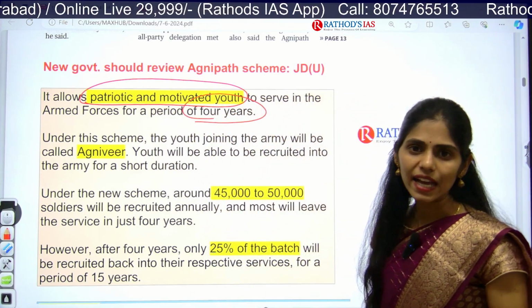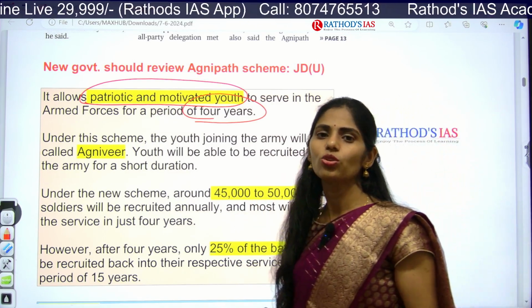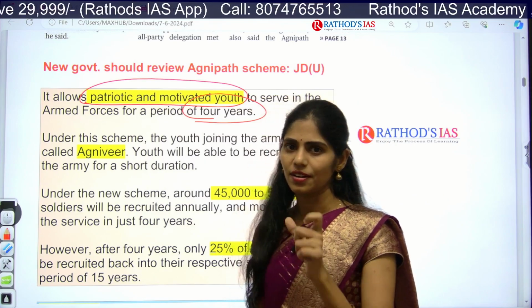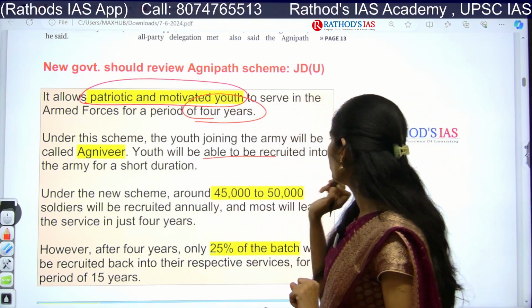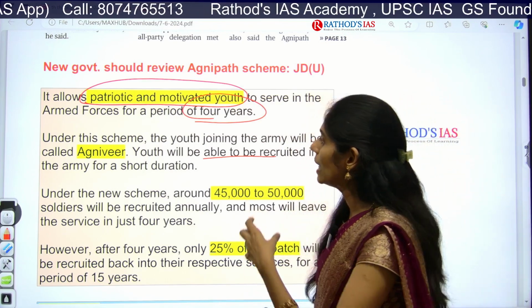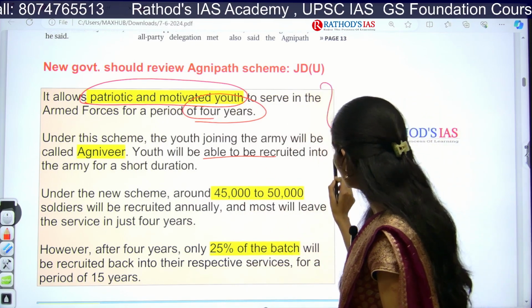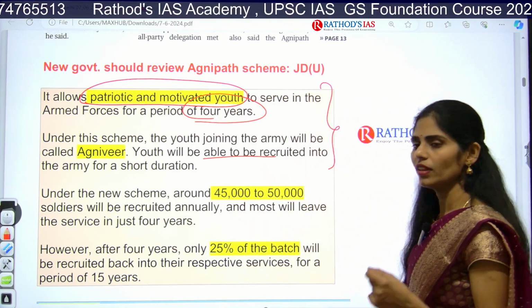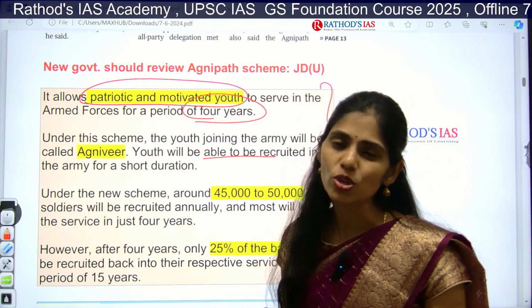Under this Agnipath scheme, youth joining the army are called Agniveer. Okay, what is the term? Agniveer. Now youth will be able to be recruited into the army at least for a short period of time and they will be serving our nation. So this is the idea behind the Agnipath scheme. Under this scheme, how many youth or soldiers will be recruited?